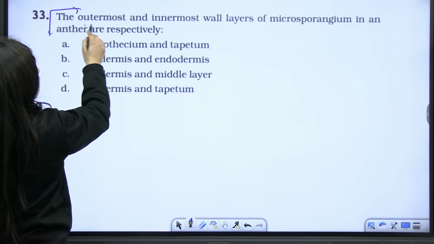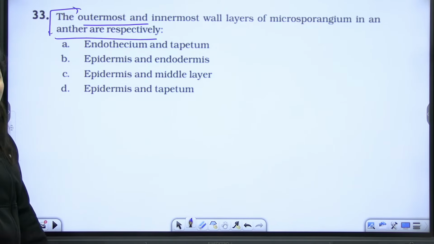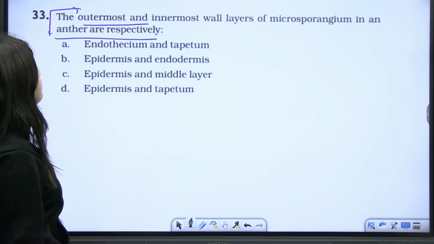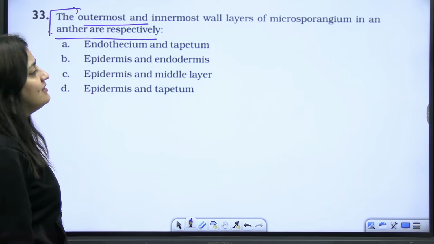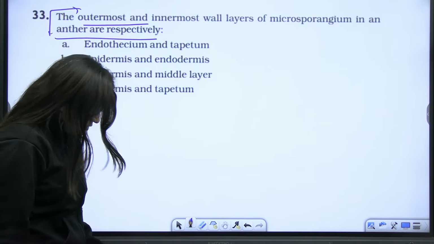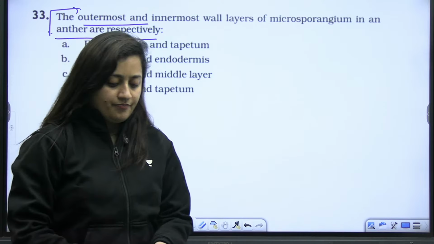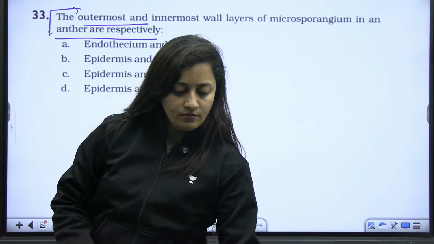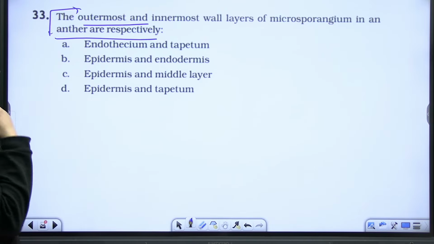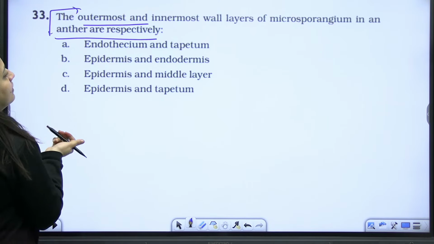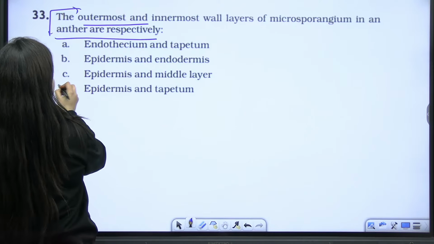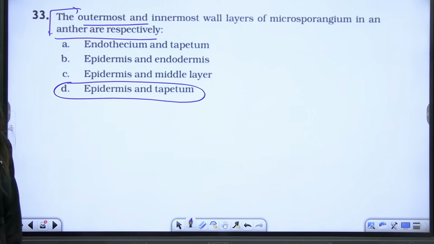Next, the outermost and the innermost wall layers of microsporangium in an anther are respectively... Outermost is epidermis, innermost will be tapetum. Again D, got it? Again D will be the correct answer.